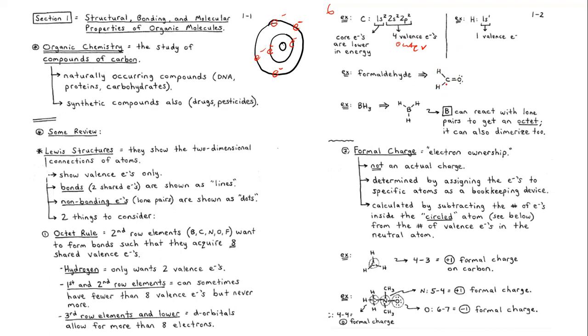Okay. All right. So another type of compound that we can talk about is borane. This is called borane, or you can call it boron hydride. Okay, so this borane, like I said, here we say that the second row element wants to form bonds such that they acquire 8 shared valence electrons.